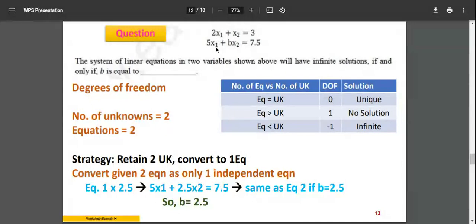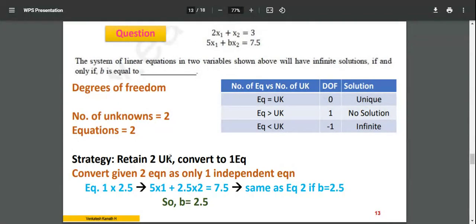There are two unknowns, and I cannot cancel out the unknowns, but using some strategy with b, I can make the number of equations 1, because the number of unknowns is 2. Right now there are two equations. Equations being lesser means the minimal value I can have is 1 equation. I have to modify this in such a way that I have one independent equation.